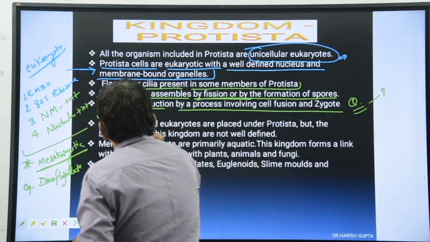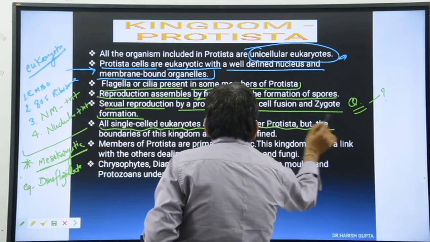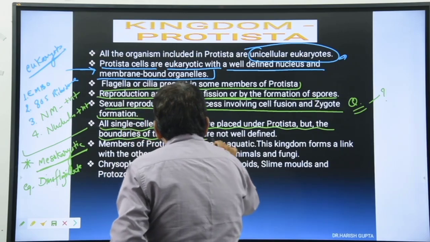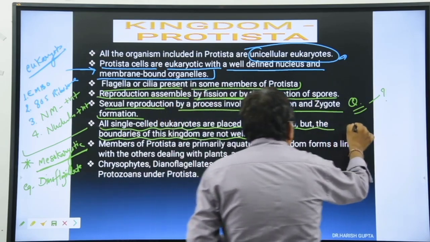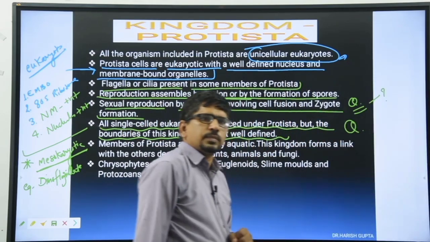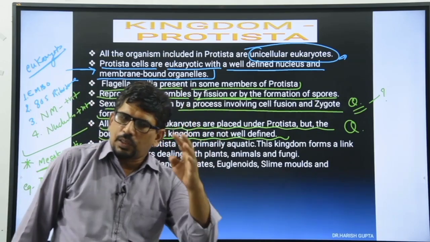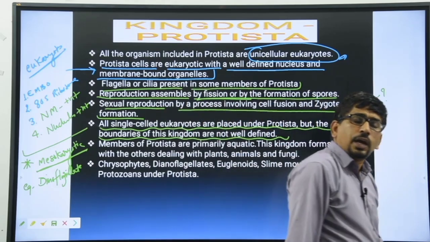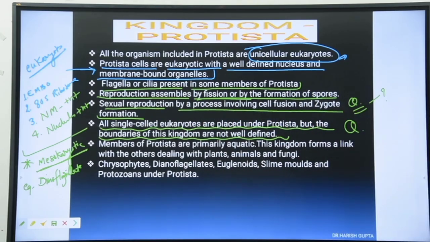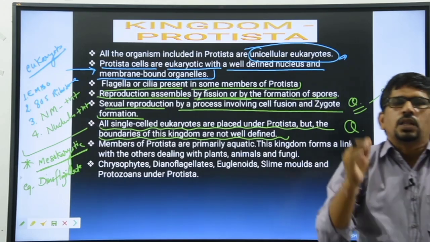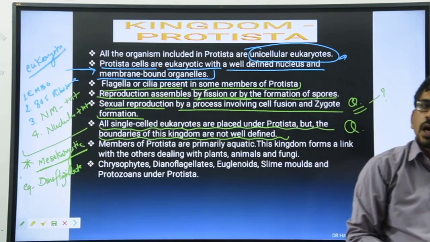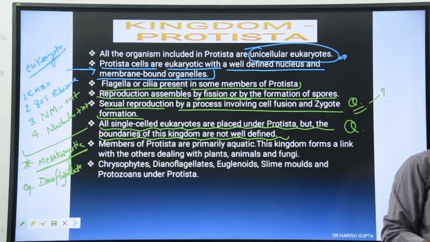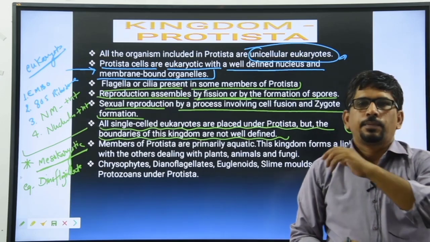All the single cell eukaryotes are placed under the protista, but the boundaries of this kingdom are not well defined. ये दूसरा क्वेश्चन है बच्चा मेडिकल का. मेडिकल में लगभग 3 से 4 बार आ चुका है. Second question is a very important question. क्या कहा मैंने? ये कहा, all the unicellular organisms, those are eukaryotes, they are included in protista. Clear? But some exception here.